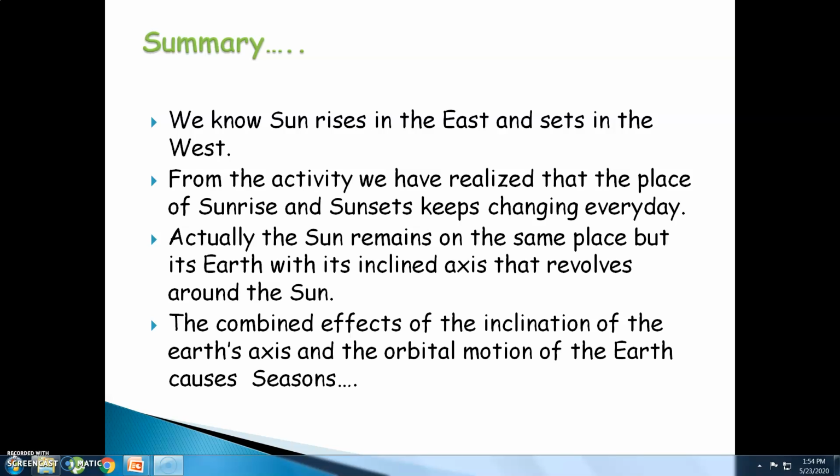Actually, the sun remains in the same place, but it is the earth with an inclined axis that revolves around the sun. The combined effects of the inclination of the earth's axis and the orbital motion of the earth cause the seasons.